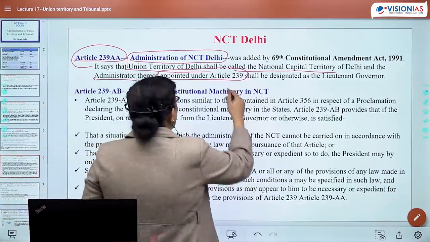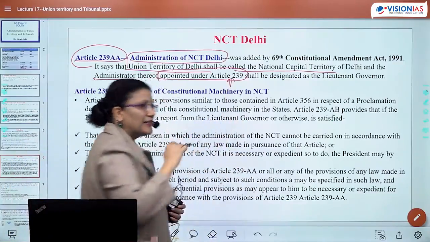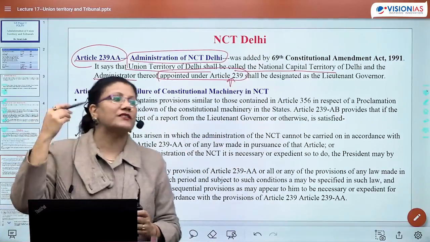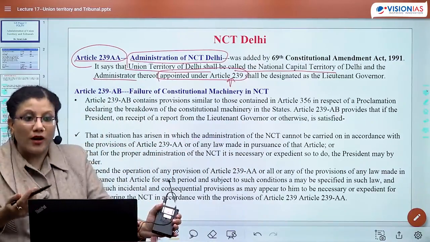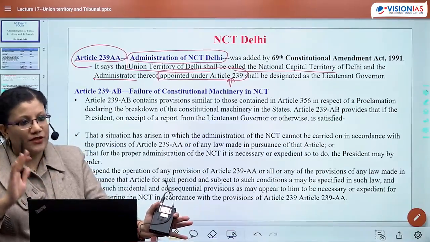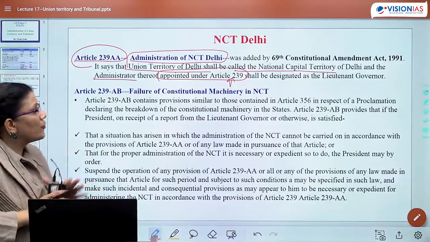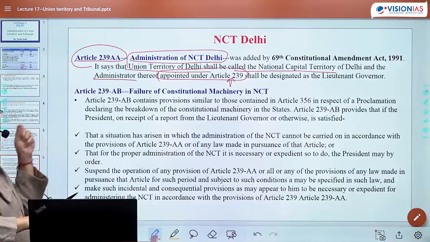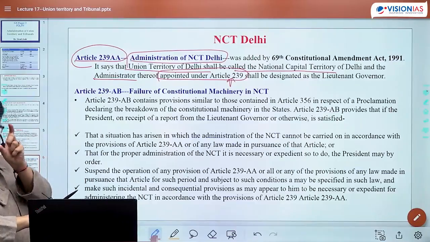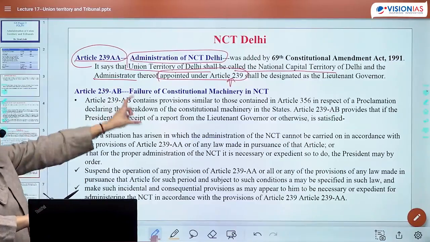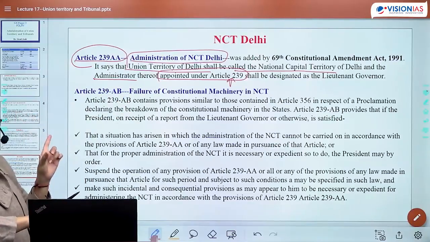This is written here because Article 239 clearly says that it is the president who has the power to appoint any person as administrator of any of the UTs. So as per Article 239 there would be an administrator, but unlike Puducherry, the name won't be administrator. Here he would be known as Lieutenant Governor.